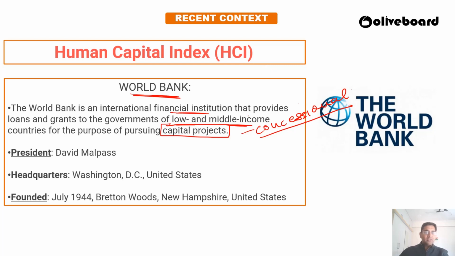Right now the president of the World Bank is David Malpass, and the World Bank is headquartered at Washington DC.